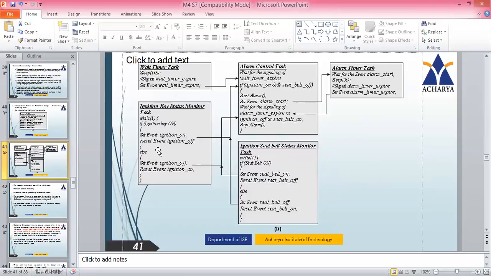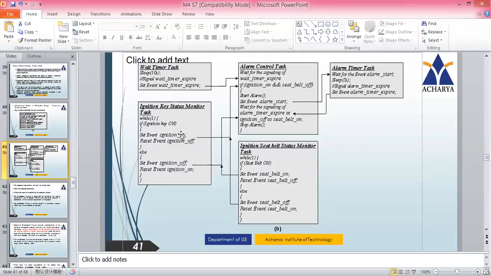Now coming to another task, what does this particular task do? So here it is the ignition key status monitor. If you see here, we are checking two things, whether ignition is on or ignition is off. If the ignition key is on, then what is the event it is going to set? Set event ignition on. So we are in the ignition on state, okay? And we will see whether the seat belt is on or off. Then we will switch to the next state.